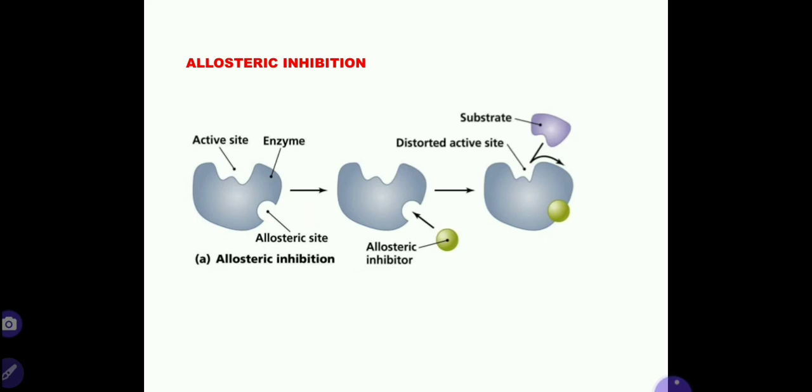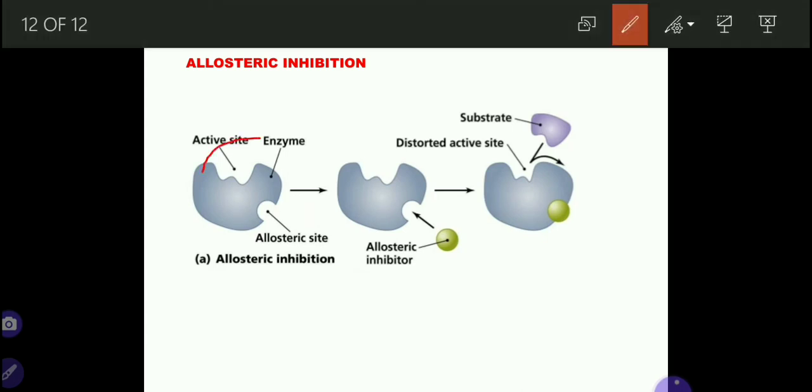Allosteric inhibition. What happens in this? Suppose this is the active site of the enzyme. Here the substrate is supposed to come, but there is one allosteric site where the drug enters.